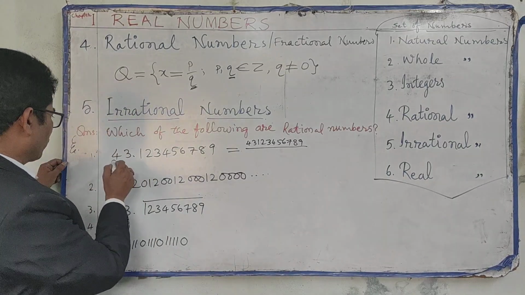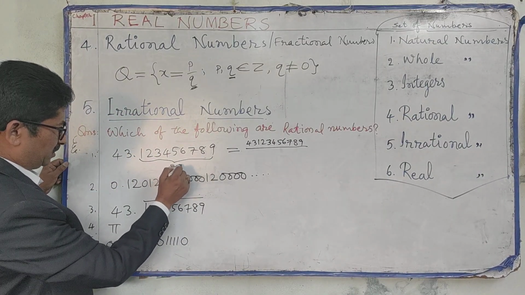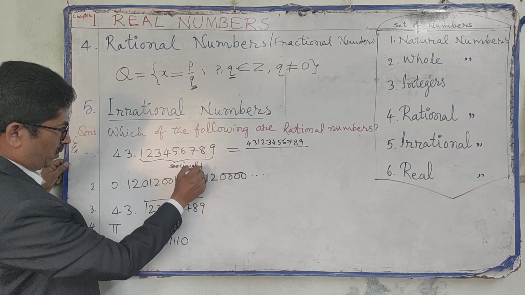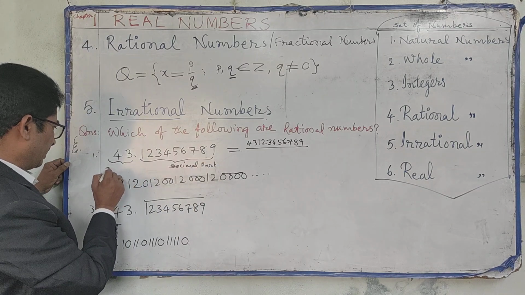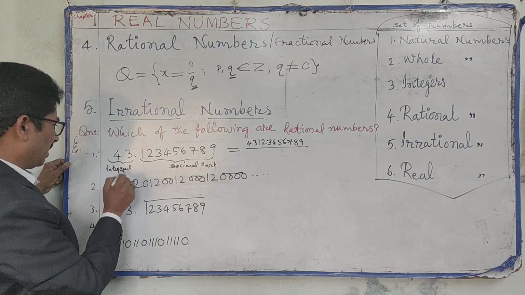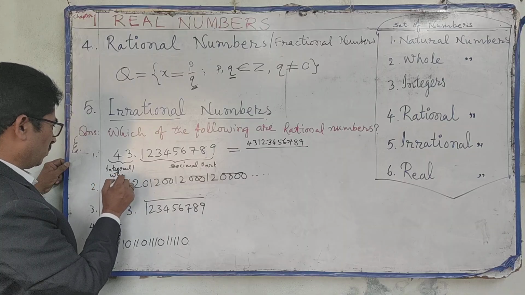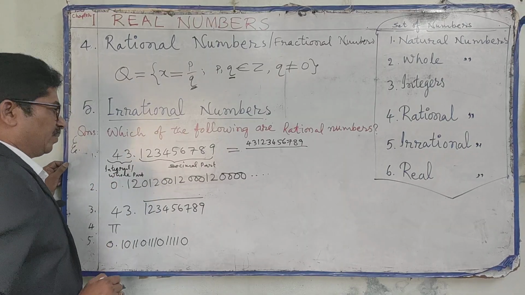This is the decimal part, and this is the whole number part or integral part.